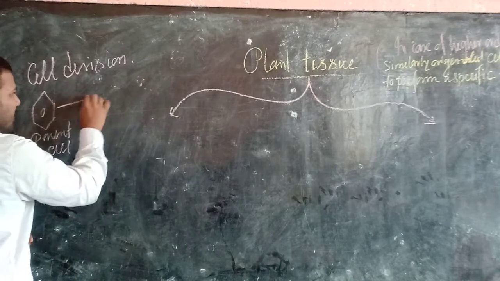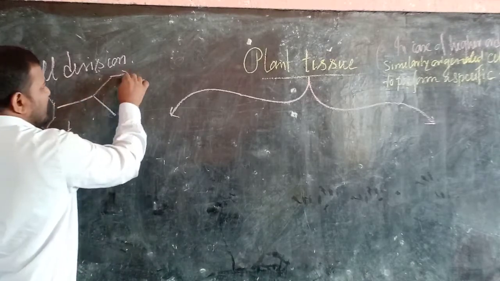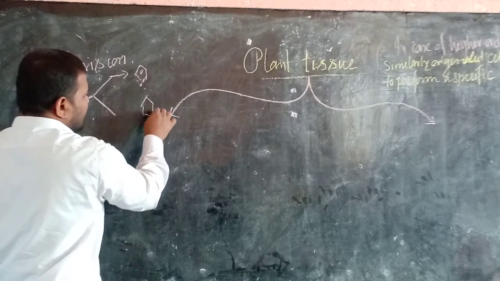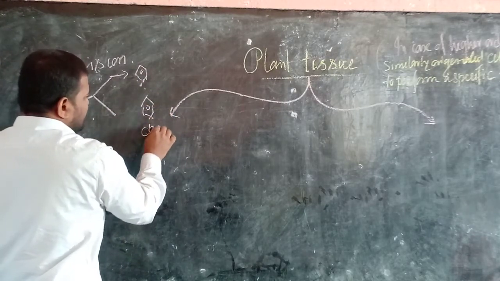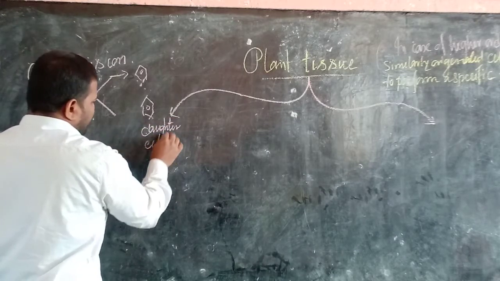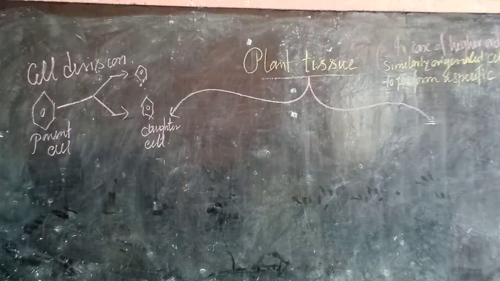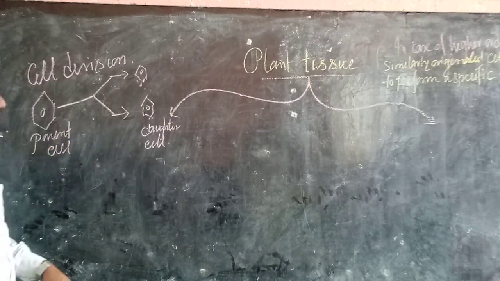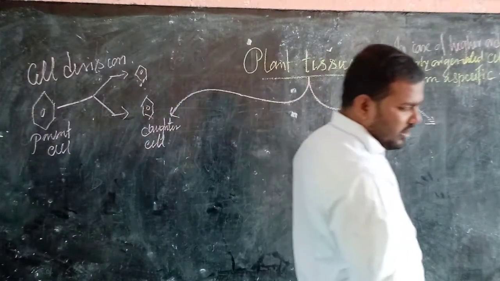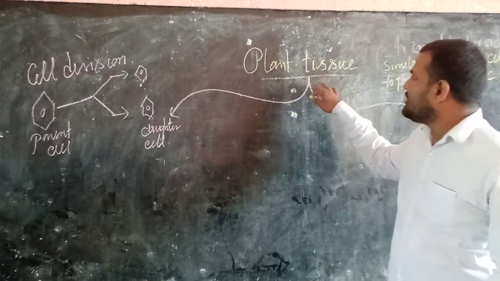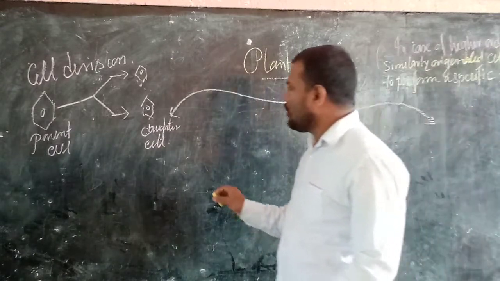So the process by which a parent cell divides and creates daughter cells. The newly organized cell are termed as a daughter cell. This is the cell division process or definition of cell division. And ketopotency means the power of division. So on the basis of cell division or ketopotency, the plant tissue are classified into two categories.